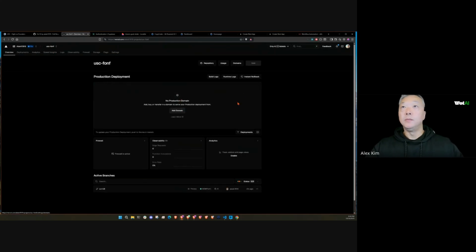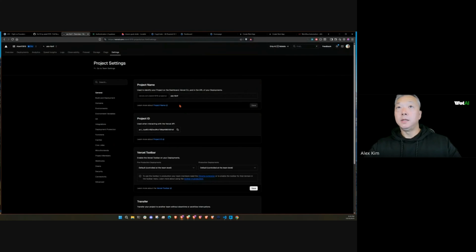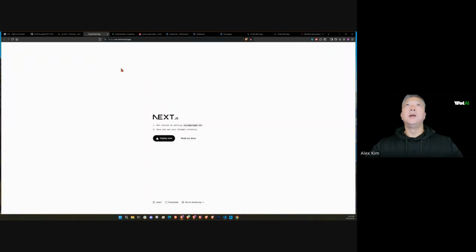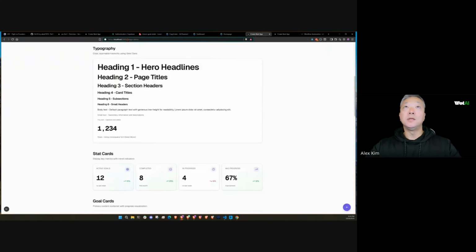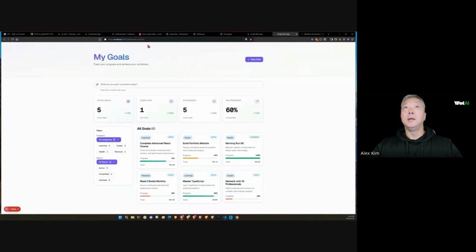Just get the domain ready. Actually, I'm gonna go into settings if that's done. Let's see. All right, so we have our live app running. Obviously, there's nothing on the home page, but we can go to the design demo. This should be available. Perfect. And the dashboard example as well.